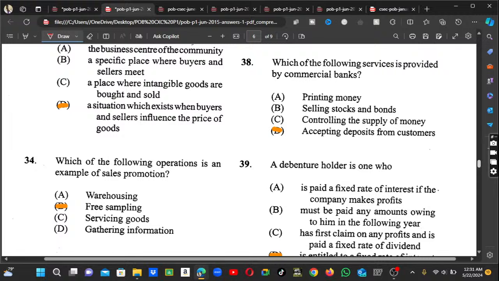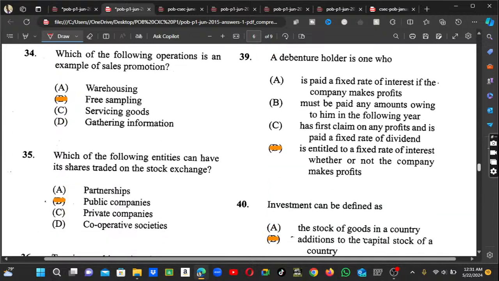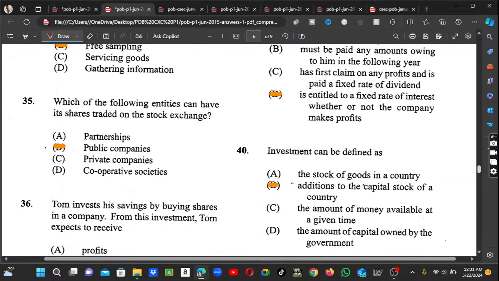Alright, good. So we're going to move forward. Number 35, we're almost through, guys. We're going through them really fast. Which of the following entities can have its shares traded on a stock exchange? This one is a little bit repeated. Next time, sir, do not put the answer there. Leave a little time for us to find the answer. Okay, no problem, that's fine. Alright, so which of the following entities can have its shares traded on a stock exchange?